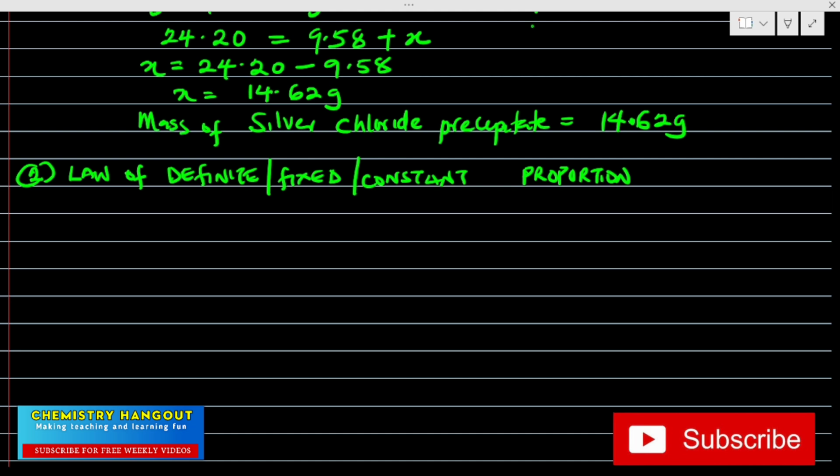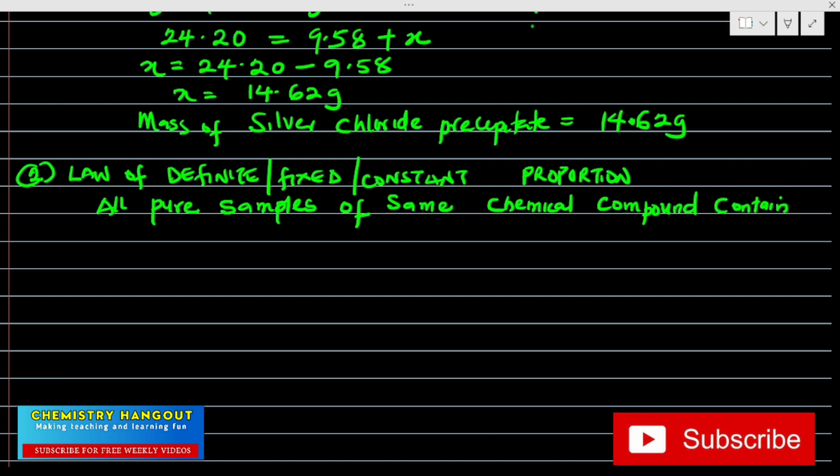It's very, very important. So the law states that all pure samples of the same chemical compound contain the same elements combined in the same proportion by mass.